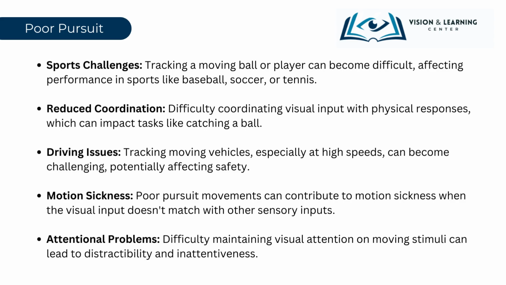Drivers may face challenges in tracking moving vehicles, especially at high speeds, risking their safety on the road. Motion sickness can also become a frequent issue as the disparity between visual input and other sensory information grows. Furthermore, these inefficient movements can lead to attentional problems, making it hard for individuals to maintain visual focus on moving objects, resulting in increased distractibility and inattentiveness.